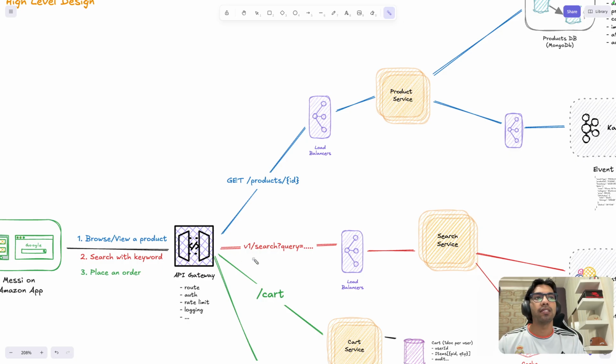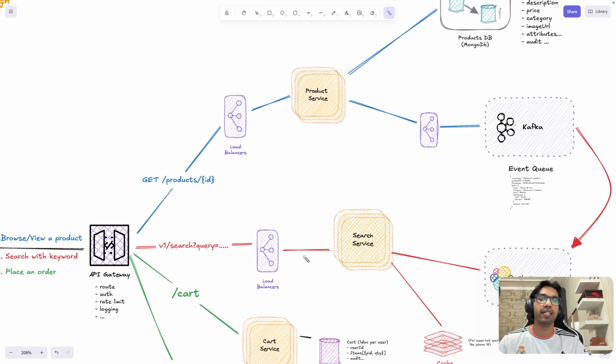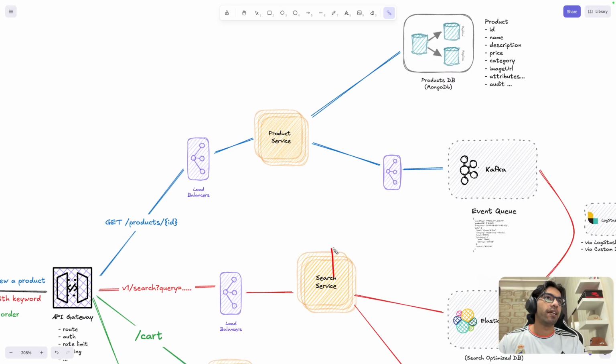Now here what is happening is that Messi has just typed iPhone. He is not sure, or he has just typed phone. So our aim is to show him both Samsung and iPhone, right? As of now, he has not decided which way he wants to go. But personally, Messi uses iPhone, so he'll probably go the iPhone way only. But let's say he just typed phone. Now, the naive way would be that we have a search microservice, it goes to this microservice, and then it calls this product service and looks at all the products, or it can also directly go to product service. In a naive way, it could go both ways, right?